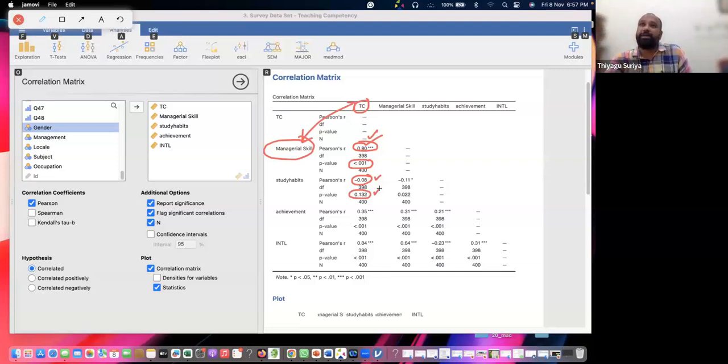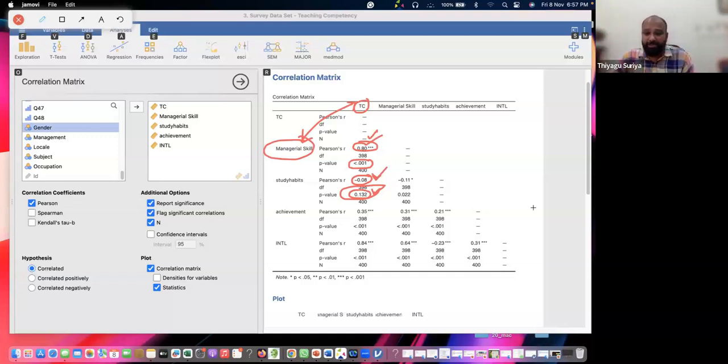Suppose I say there is a relationship, that's okay. But what is the hypothesis talking about? The term significant means we have to check whether it is at the 0.05 level or 0.01 level. If you don't look at significance, there is a relationship. But when you look at significance, there is no significant relationship. There is a relationship, but no significant relationship. You understood the difference? Here it's a negative relationship, but it's not significant.